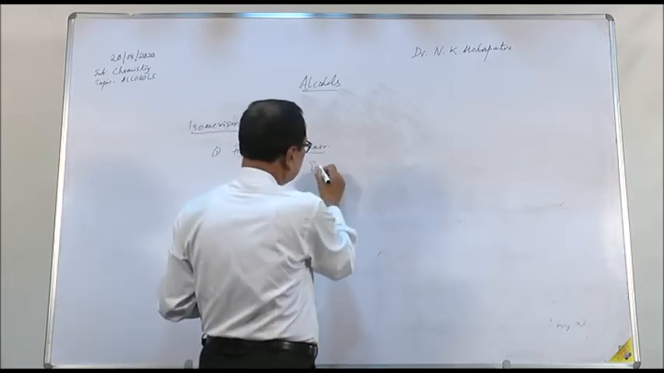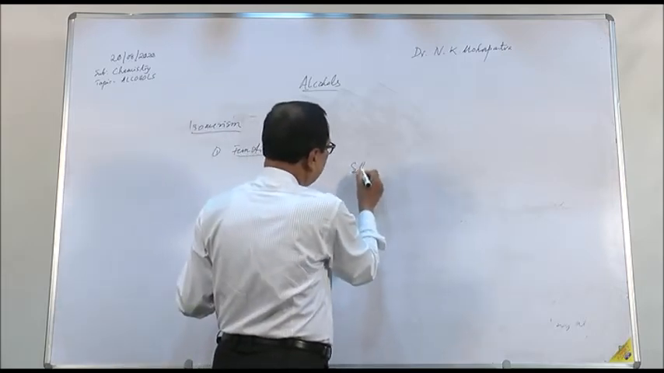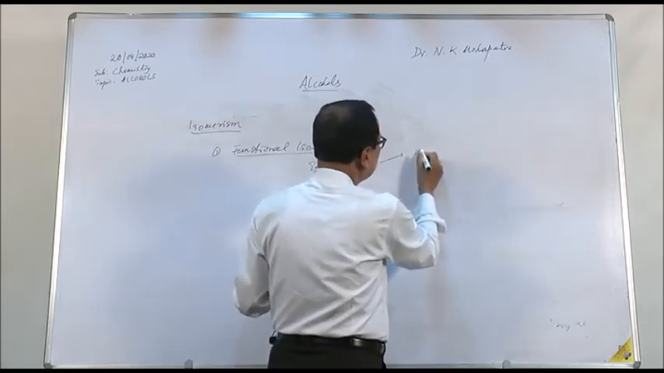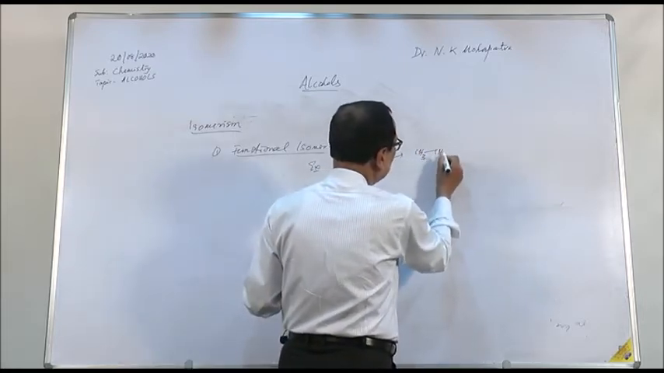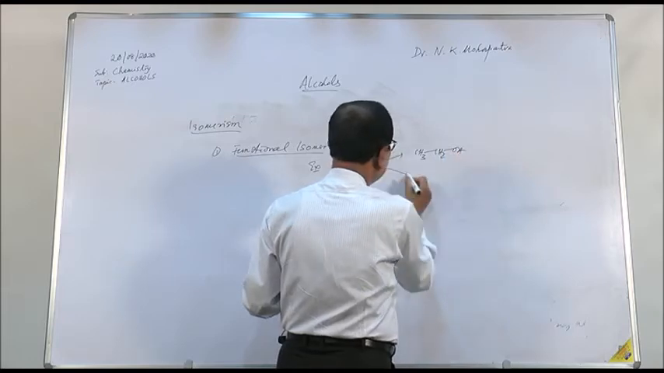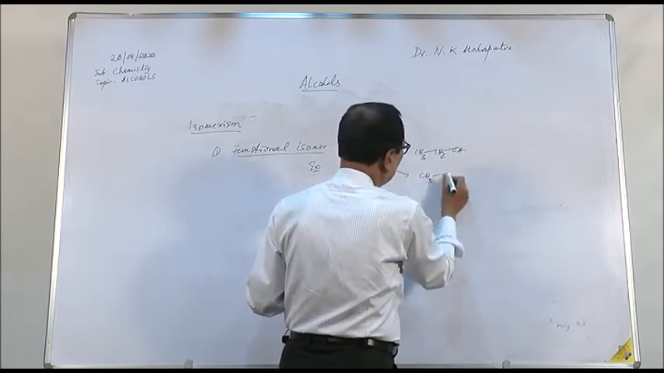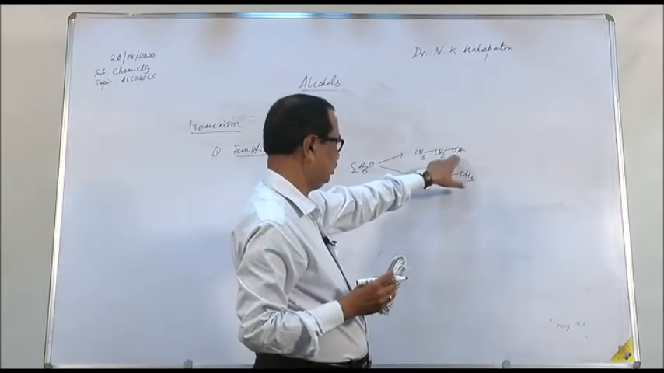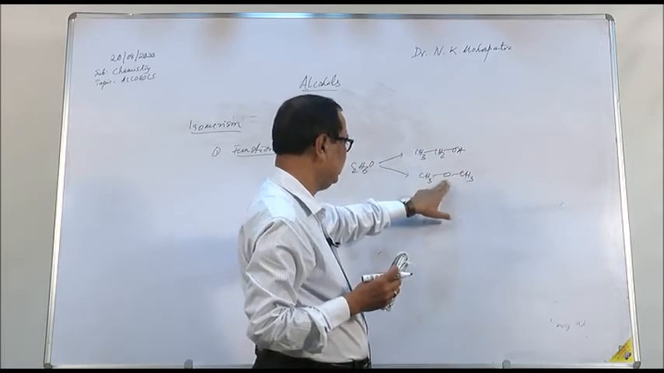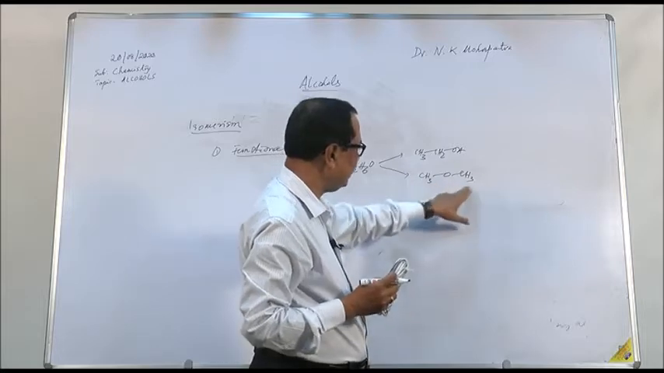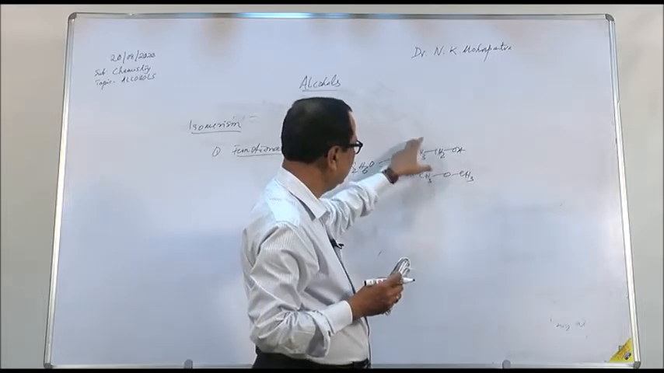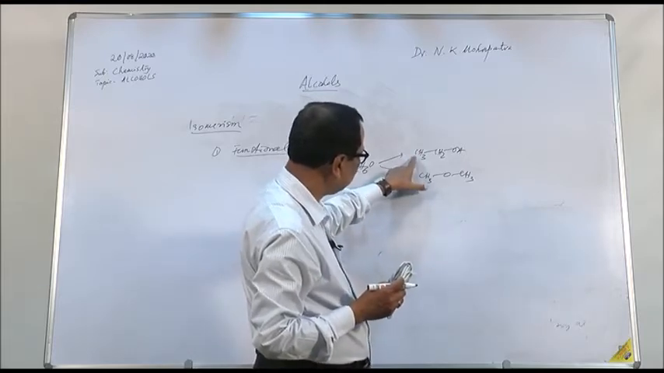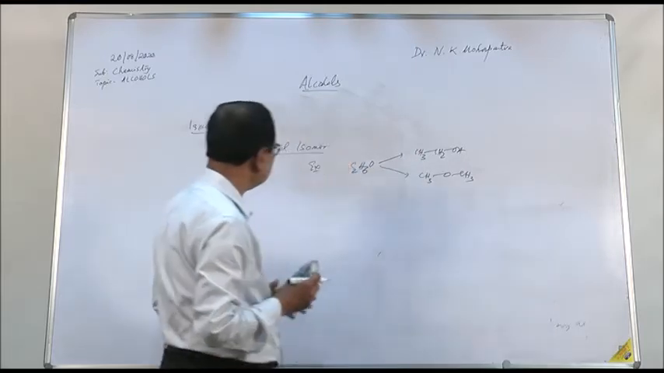For example, C2H6O, a compound having the same molecular formula. It has CH3CH2OH and CH3OCH3. Now you find that here one OH group is there, but here an ether group is there. It is dimethyl ether, and it is ethyl alcohol. So these two have the same molecular formula, but the functional groups are different. Therefore, they are called functional isomers.